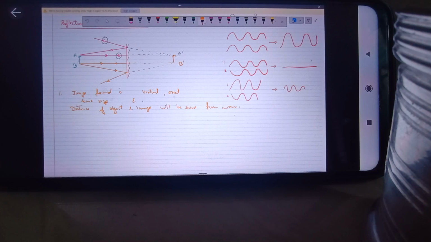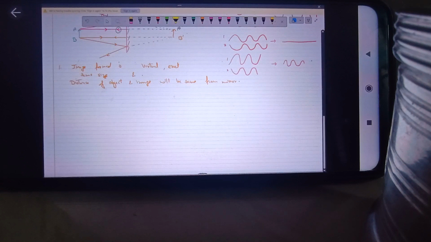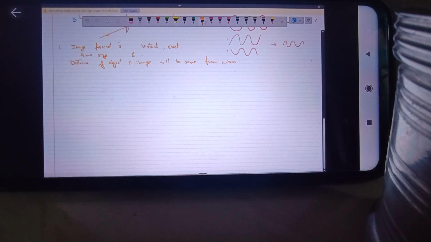Right. Now, you'll be getting many questions if you are preparing for a competitive exam. There are different varieties of questions you can obtain on plane mirrors only. So we'll be discussing various questions and concepts from which questions could be asked on the plane mirror. I think all these points are clear to everyone. The characteristics of the image formed by the plane mirror are clear to everyone.